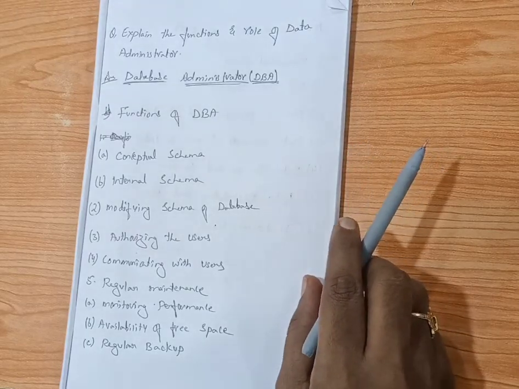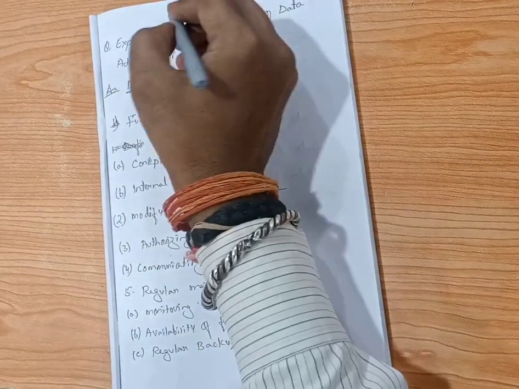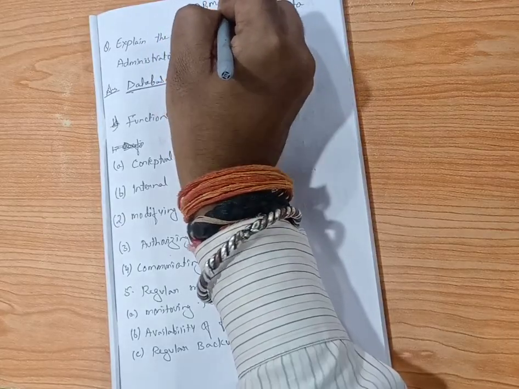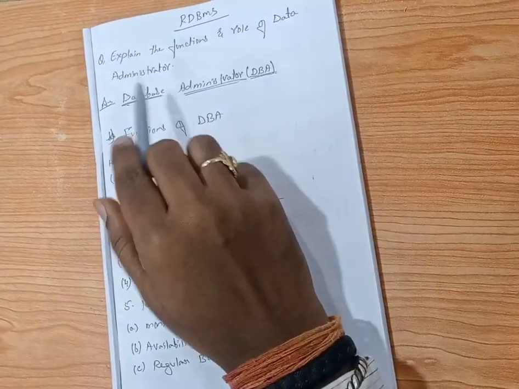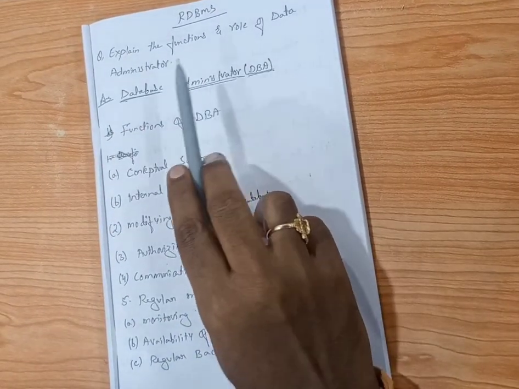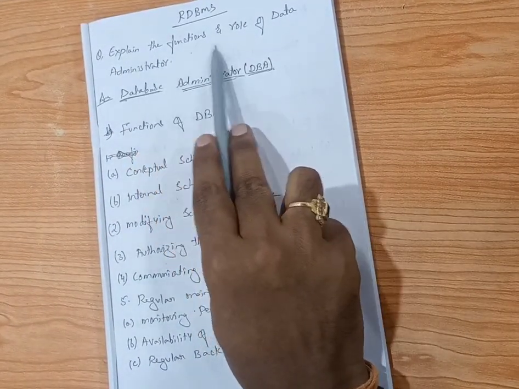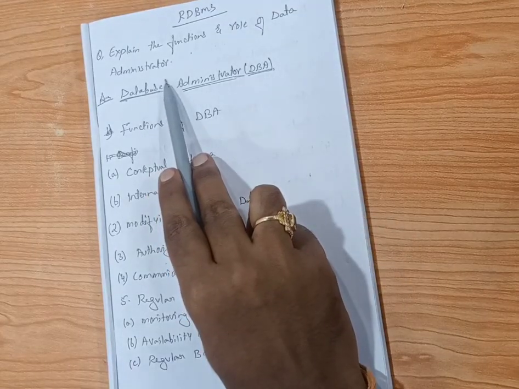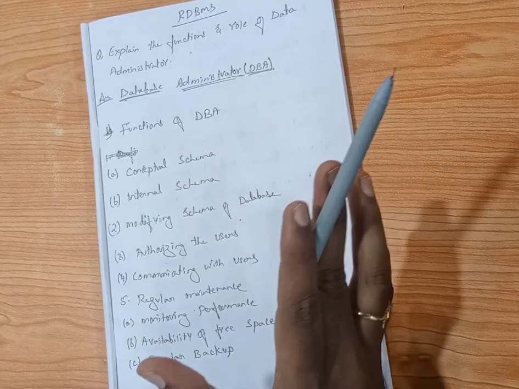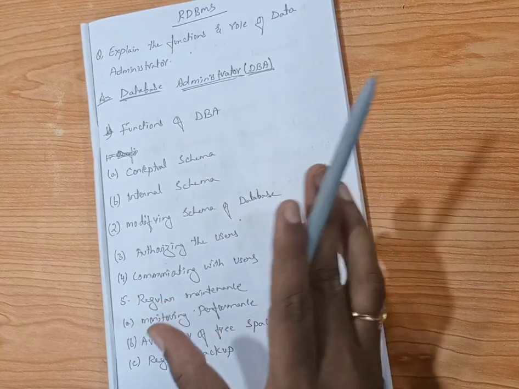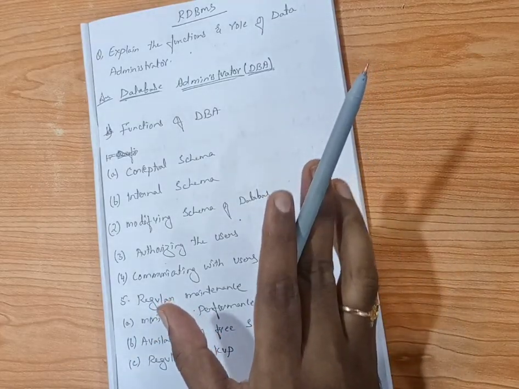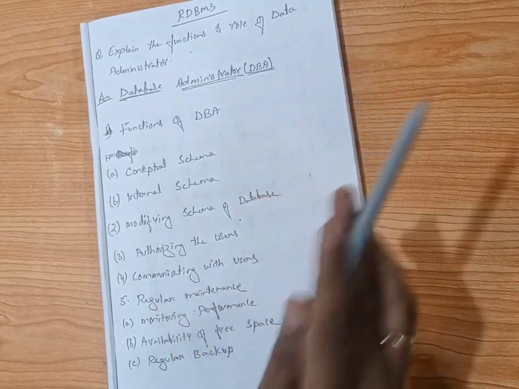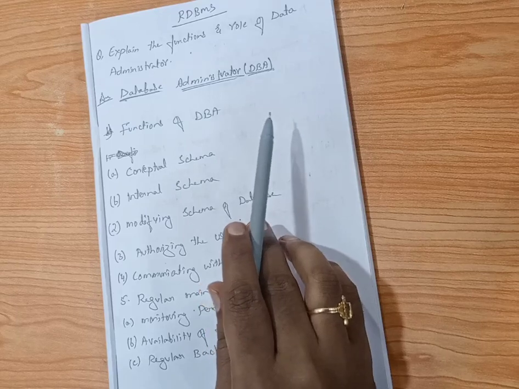Now, today we are going to discuss the RDBMS class, and the RDBMS is the most important question for final exams. That is, explain the functions and roles of data administrator. So, data administrator is a post where the data managing all the activities and all the things under the data administrators. Under that only it's the most important answer, that is DBA.